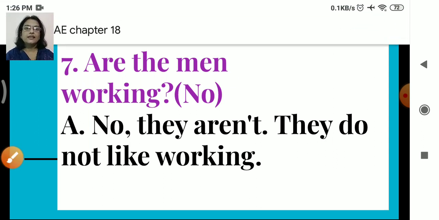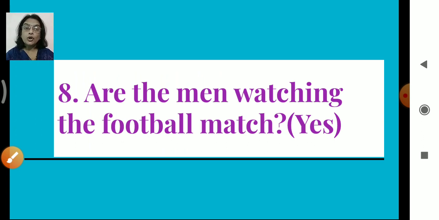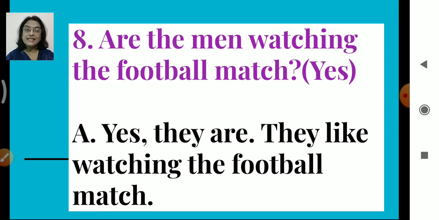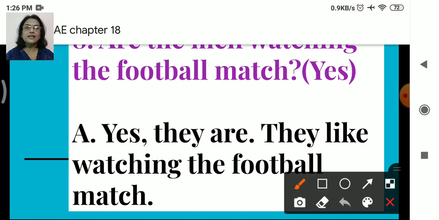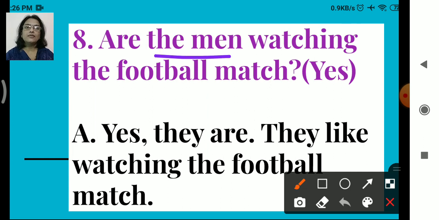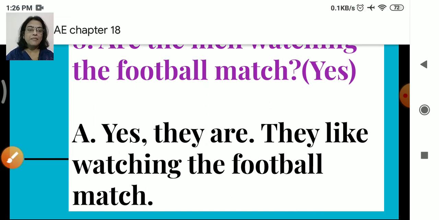Okay. Then, are the men watching the football match? Yes. Now we have to make a yes statement. Yes, they are. They like watching the football match. Okay. So here we have our answer. You can see instead of the men, we have used they. So they like. We have not added s here. So they like watching the football match.